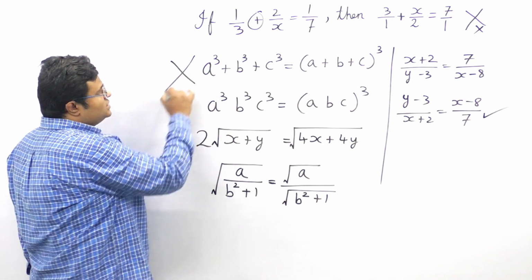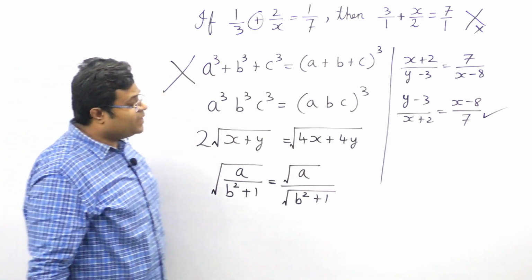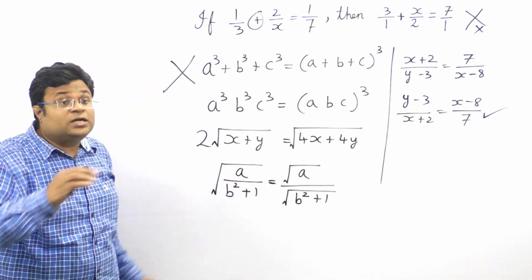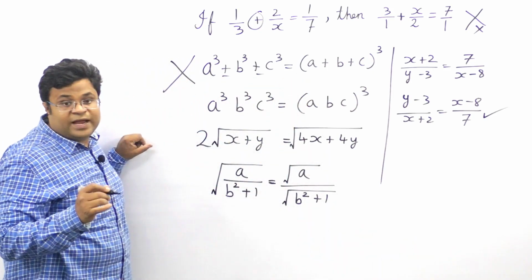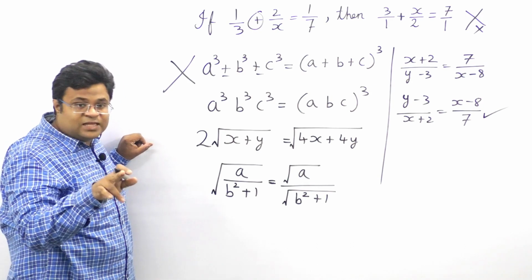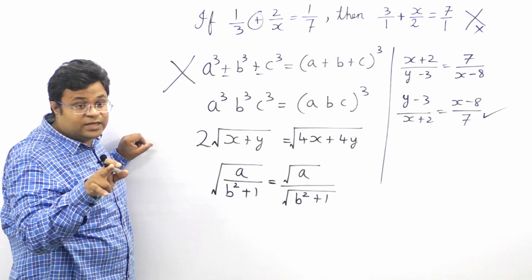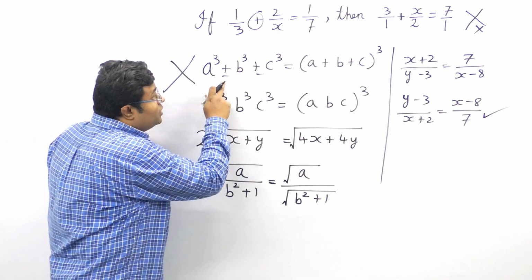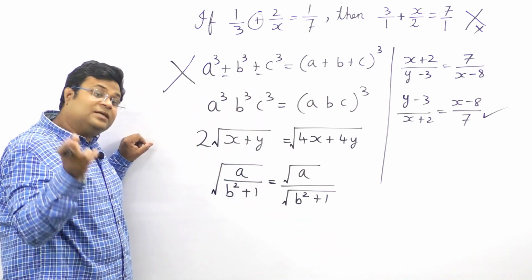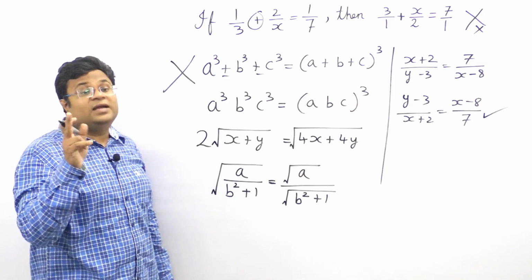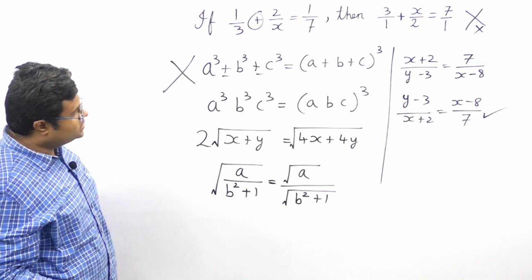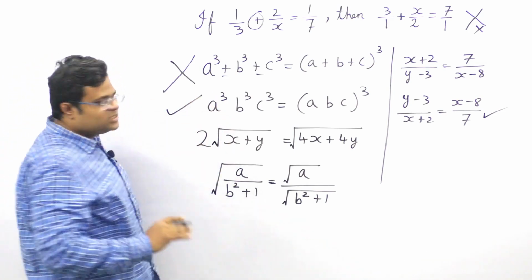Okay, so definitely this is false, nonsensical, does not make sense, because you cannot take cube common over the sign of addition or subtraction, but you can do it over multiplication or division. What about this? This is correct, this is not a big problem.